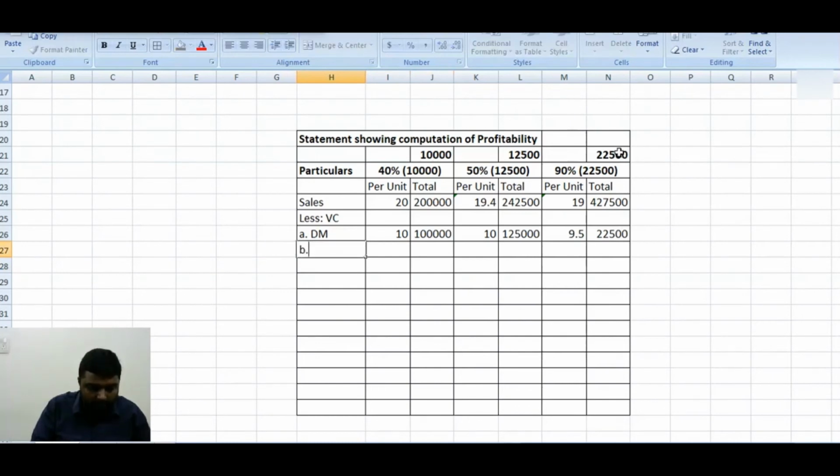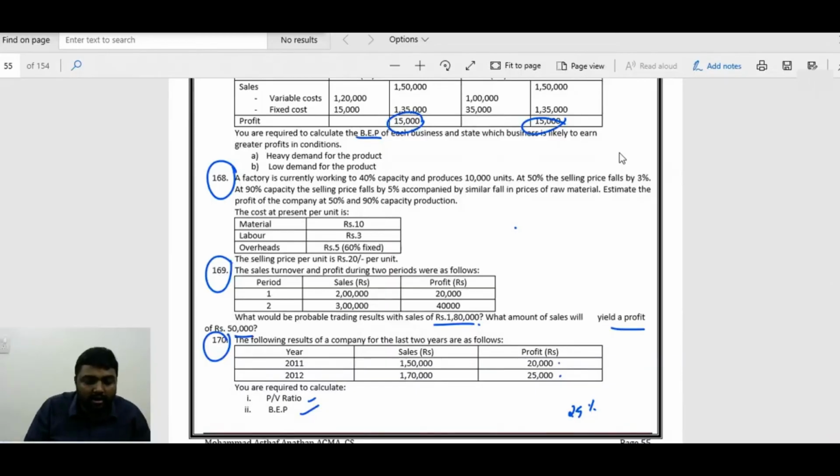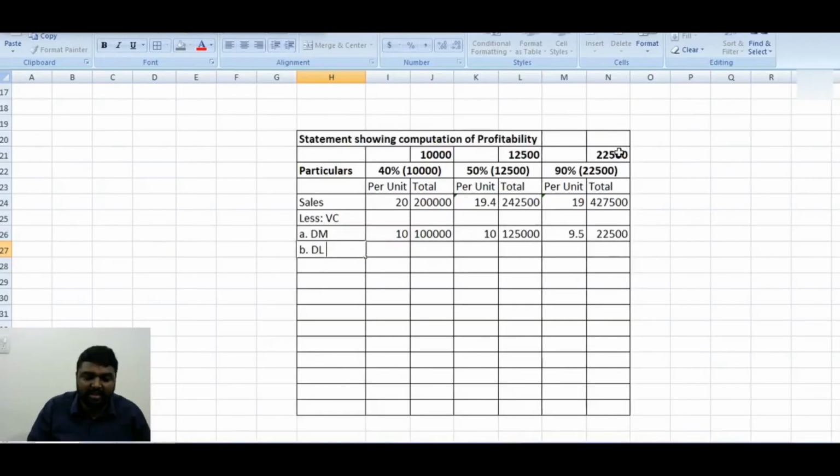Now next will come direct labor. See what they tell for labor. Labor, nothing is told, it is silent. We know labor is a variable cost, so the per unit will remain the same. See how interesting. So we got the direct labor also.